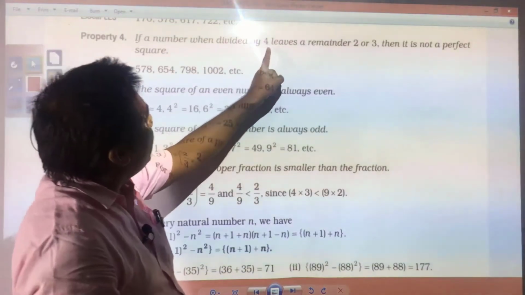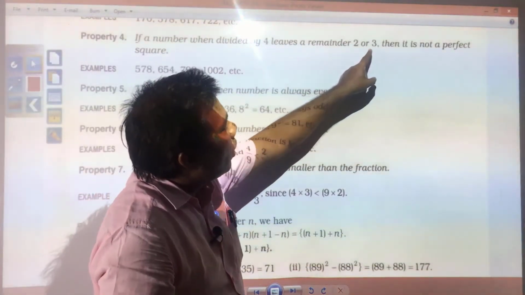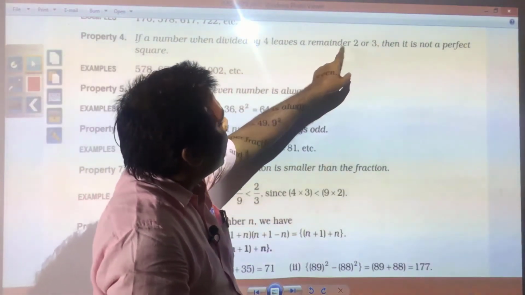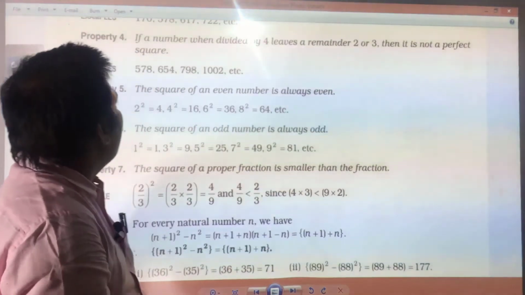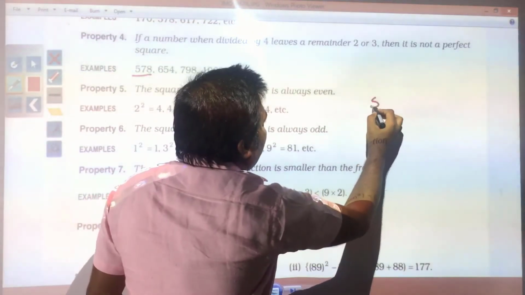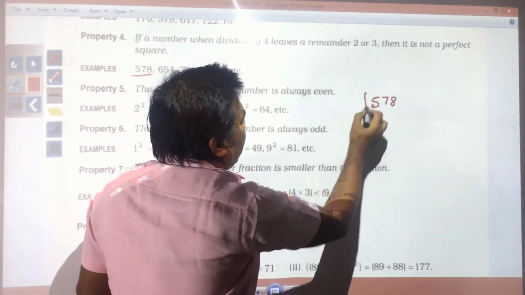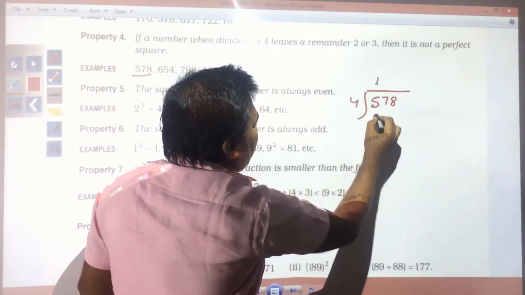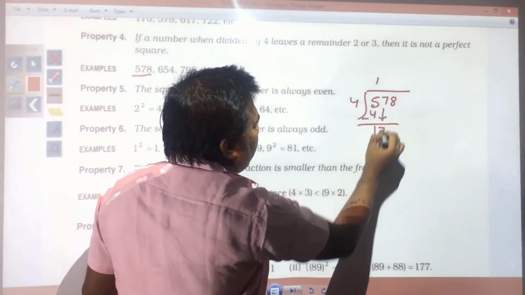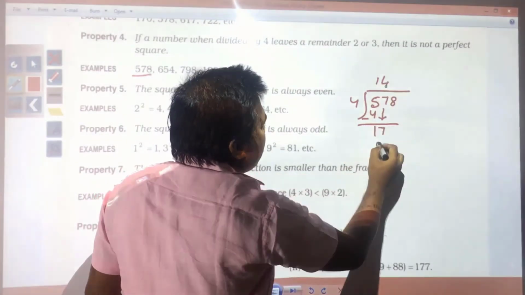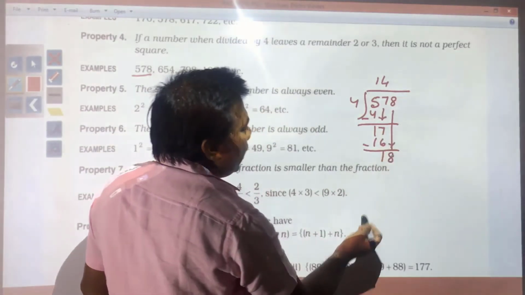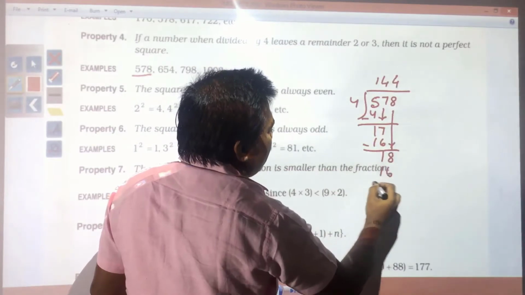if a number when divided by 4 leaves a remainder 2 or 3, then it is not a perfect square. Suppose you have 578, you divide it by 4. 4 ones are 4, subtract, 1 and bring down 7, 17. 4 fours are 16, subtract, you get 1, bring down 8, 18. 4 fours are 16, what did you get?